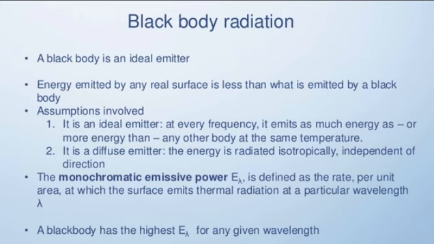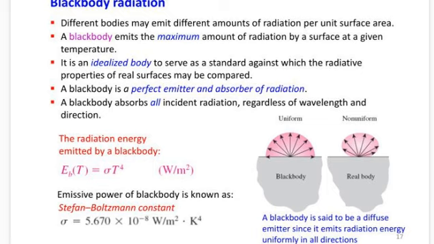Black body has the highest E lambda for any given wavelength. Different bodies may emit different amounts of radiation per unit surface area, but a black body emits the maximum amount of radiation by a surface at a given temperature. So here is the difference between two bodies, one is a black body and one is a real body. In the black body the emission is uniform, while in the other case there is non-uniform emission. It is an idealized body to serve as a standard. We can take the black body as a standard.